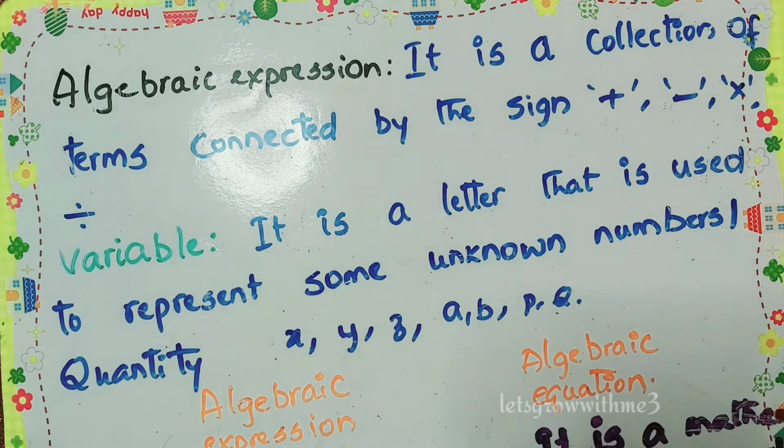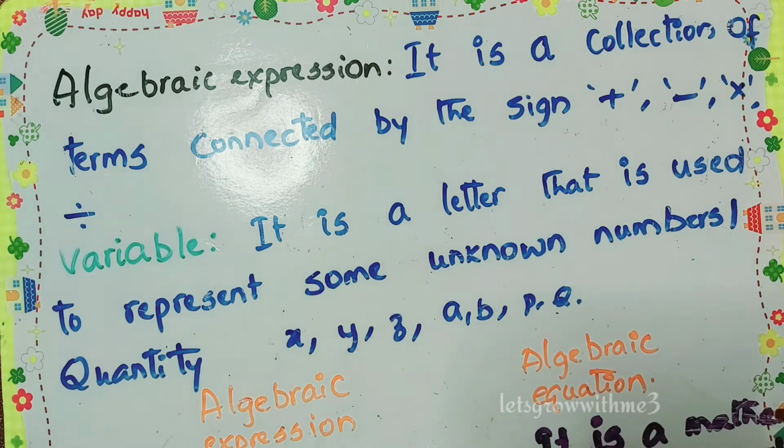So how will you represent these variables? In the form of small letters and capital letters. Okay, so what is the meaning of this statement? It's an unknown number. In arithmetic we don't have any value which is unknown, whereas in algebra we have some values which are unknown. We won't know before, but when you substitute some value for that variable, you will get different results in different instances. Its value keeps on changing.